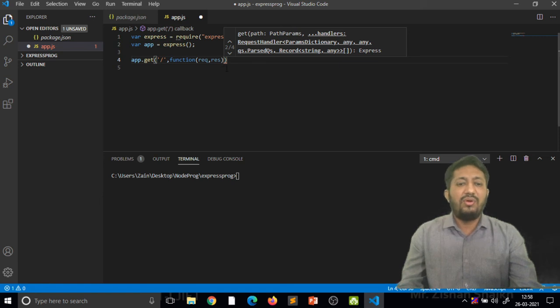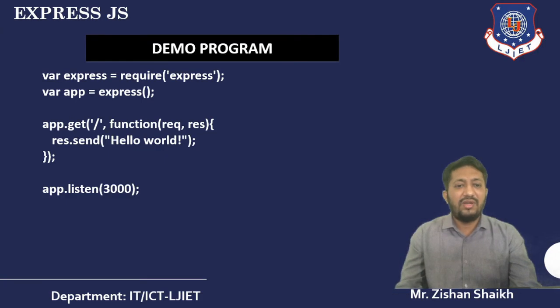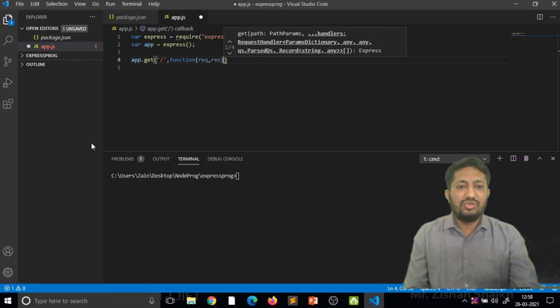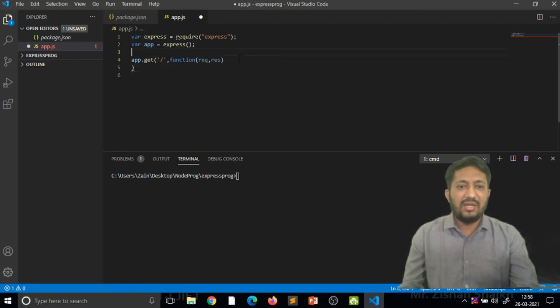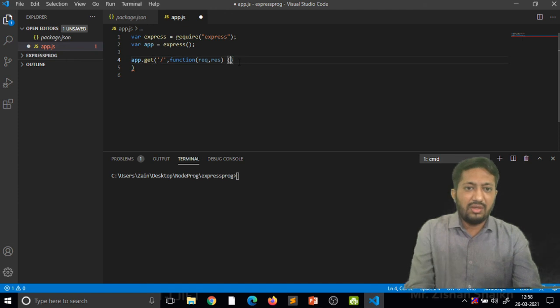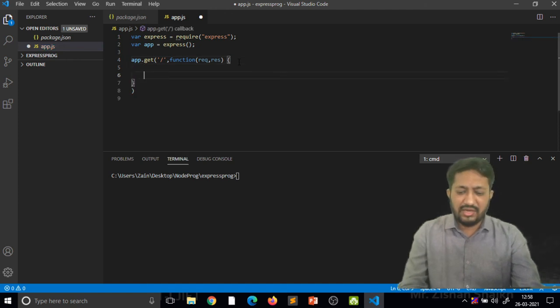Now what we are doing after that is getting the data from the server. When the user makes a request for this particular route, the user gets the data from the server. So whatever data the server is sending in the response, we write here.